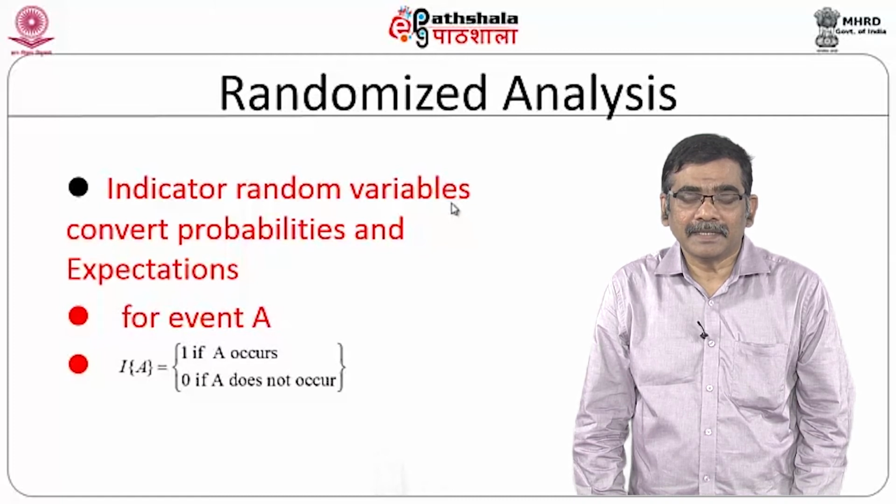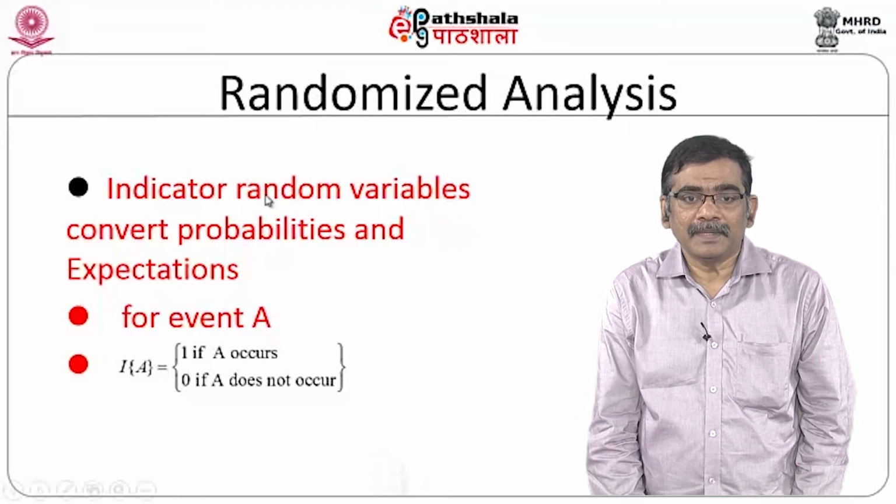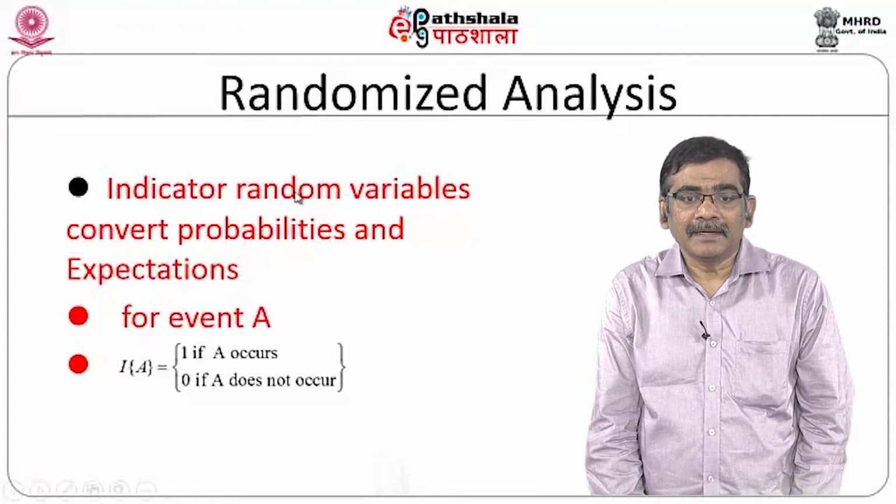Based on the expectations, you will pass a judgment about the behavior of the randomized algorithms. Analysis is made possible by means of a variable called indicator random variables. Indicator random variables convert probability into expectations.